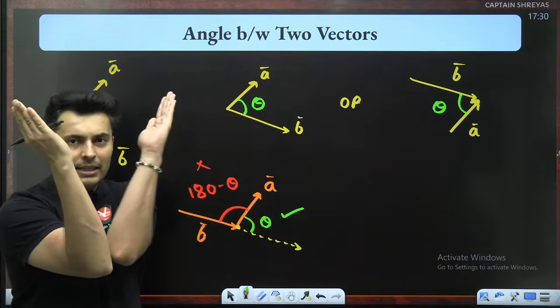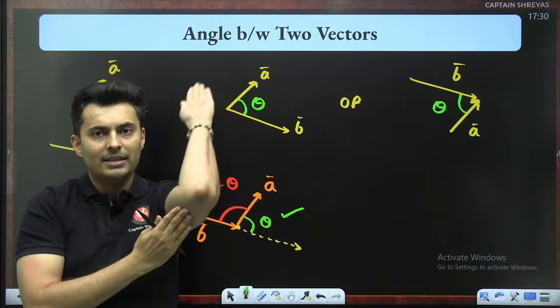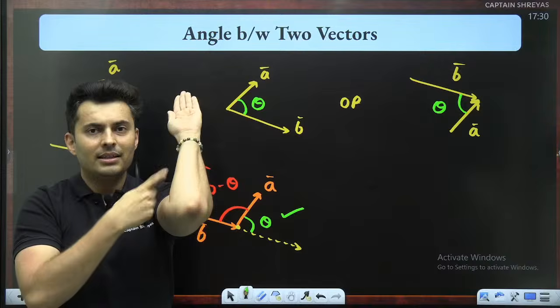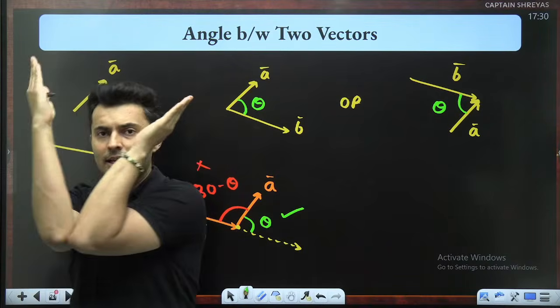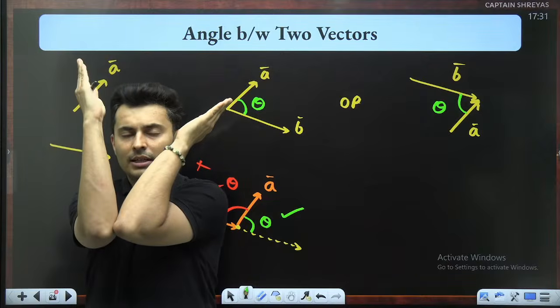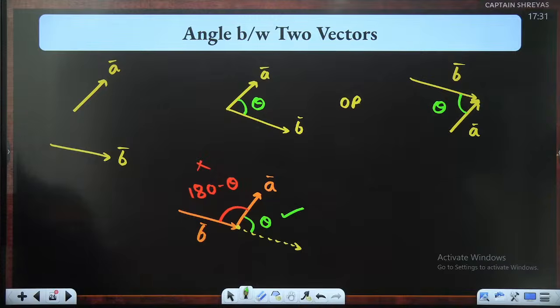Okay, so either their tails should be together or their heads should be together. But if the head is coinciding with the tail, then the angle measured will be wrong. So slide it till their tails are together. Okay, slide it till the tails are together. Is this point clear, everyone?